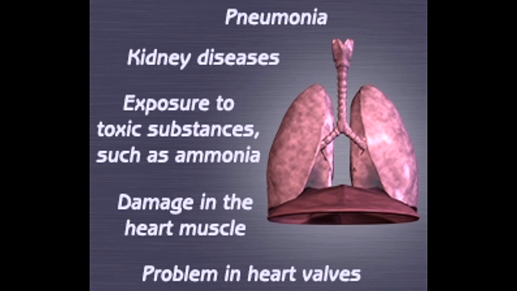The blood in the tiny blood vessels around the alveoli takes up the oxygen from these sacs and passes on the carbon dioxide into it. Alveoli are made up of a thin membrane that permits the exchange of air and does not allow any fluid to enter it. However, due to excessive pressure in the blood vessels because of certain underlying health conditions, fluid may enter the alveoli. As a result, sufficient oxygen does not get absorbed into the blood. This causes breathing difficulty and the patient feels suffocated and gasps for breath.